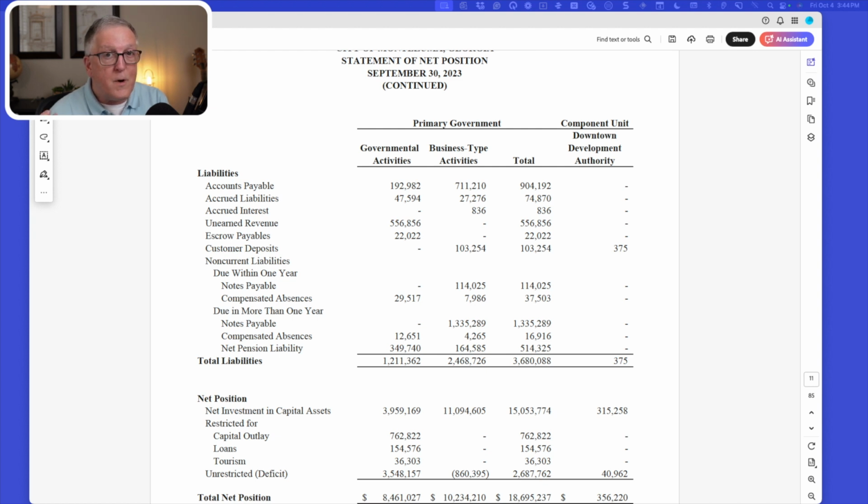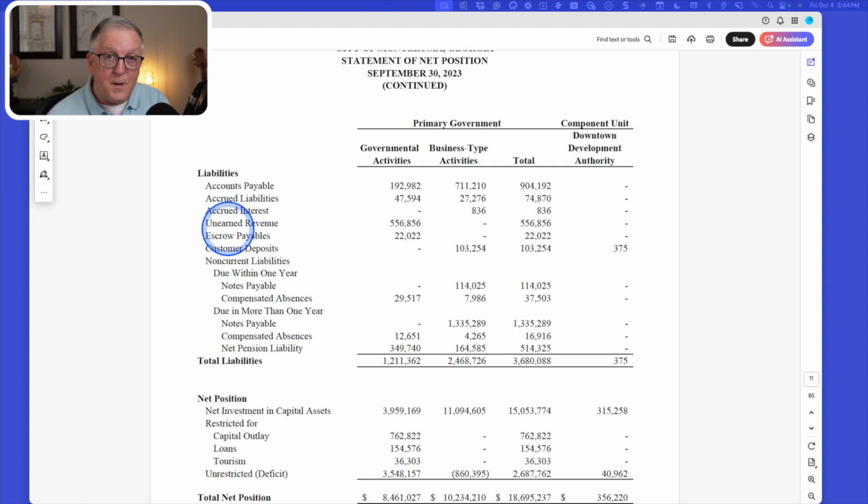Then we have that reconciling information that brings us up to the government-wide level, and then we have governmental activities here. So that American Rescue Plan is embedded in here. Now this is a full accrual statement. It's not modified like it is down at the fund level. So that 60-day rule is no longer in play at the government-wide level.